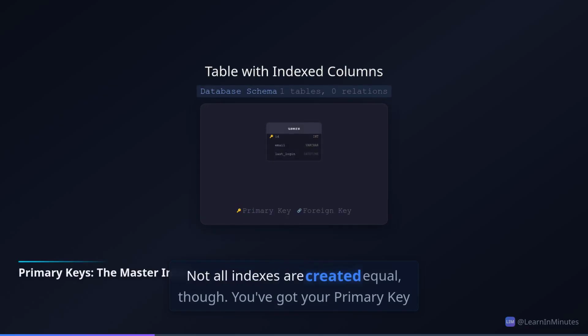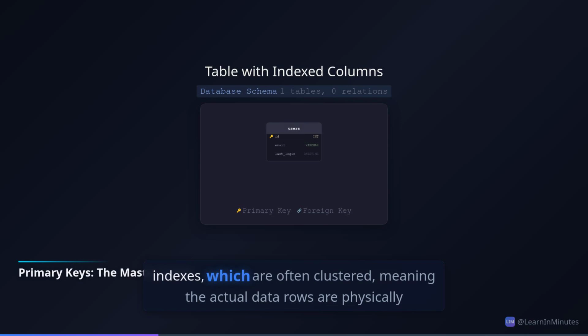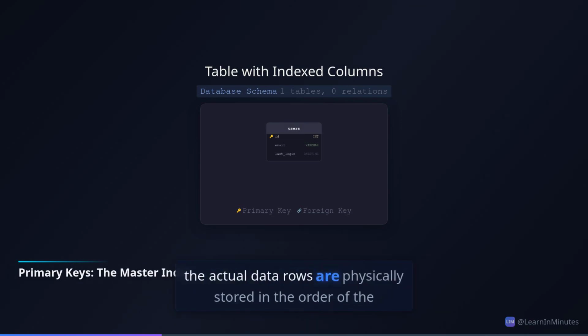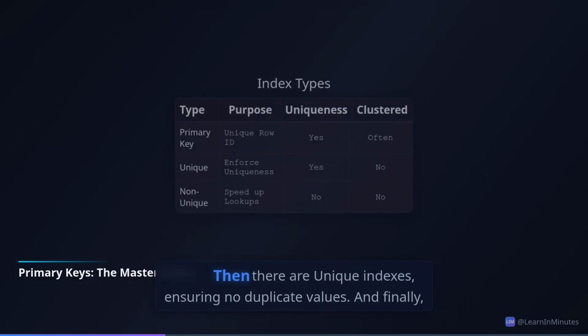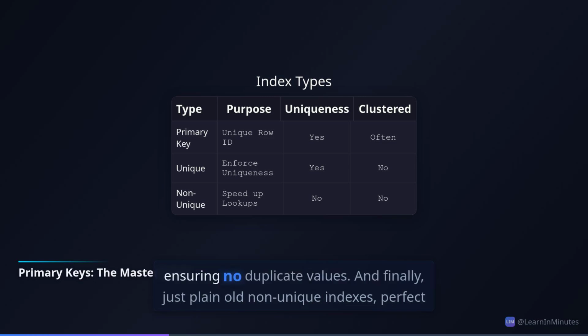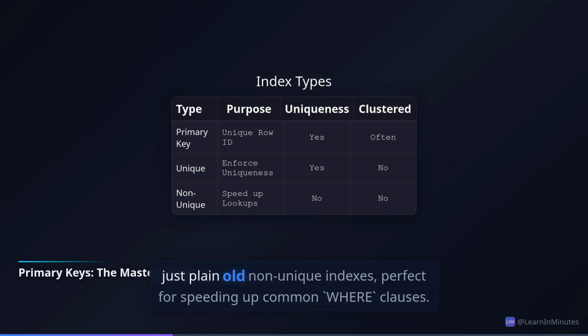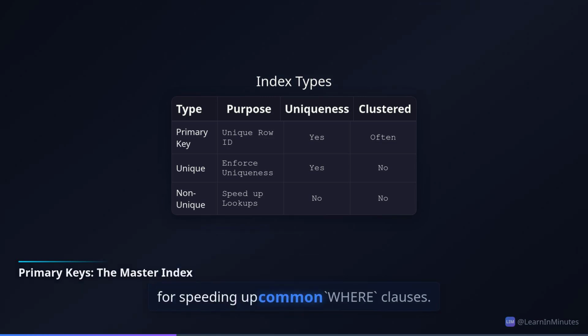Not all indexes are created equal, though. You've got your primary key indexes, which are often clustered, meaning the actual data rows are physically stored in the order of the index. Then there are unique indexes, ensuring no duplicate values. And finally, just plain old non-unique indexes, perfect for speeding up common WHERE clauses.